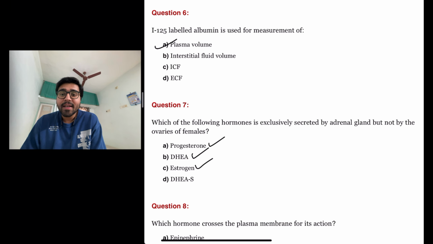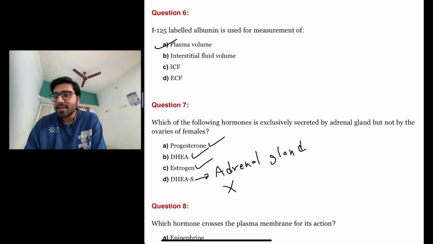But the last option is dehydroepiandrosterone sulfate. This is the hormone which is only secreted by adrenal gland, not secreted by ovaries. So the answer here is D, dehydroepiandrosterone sulfate.